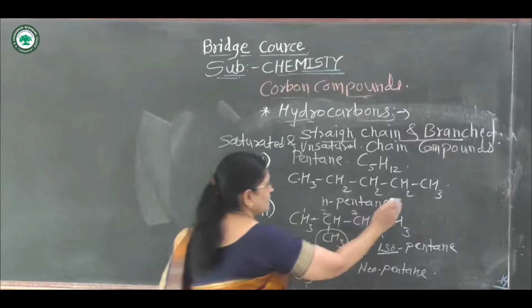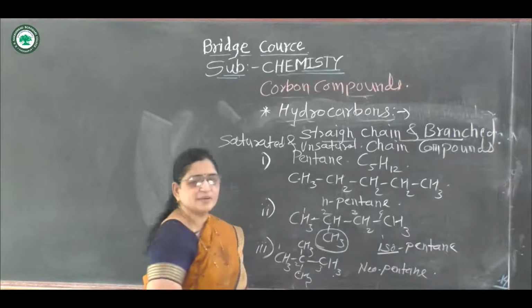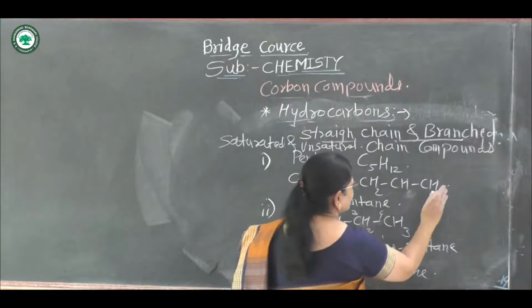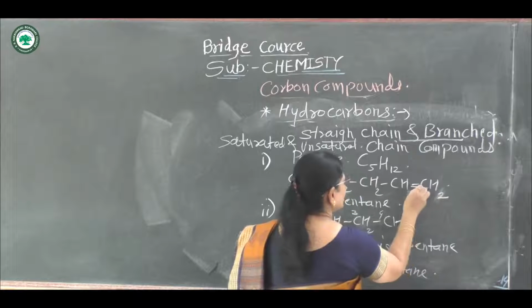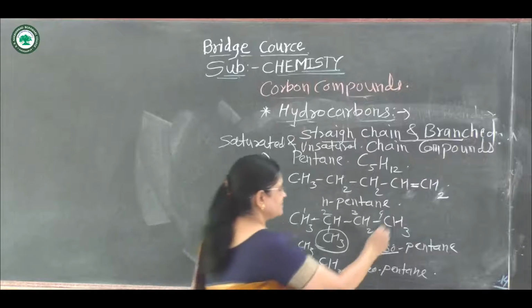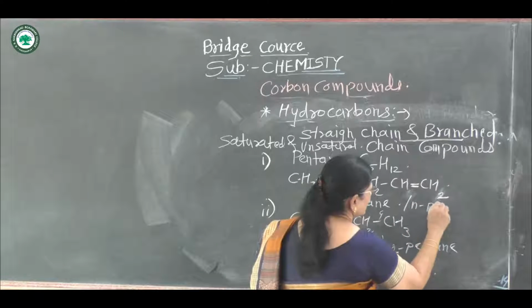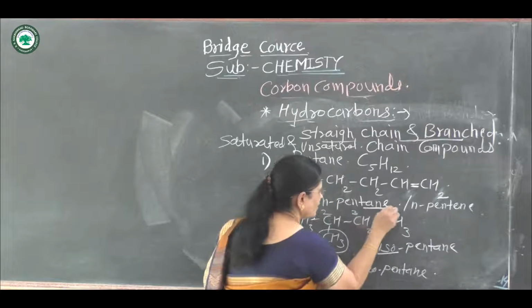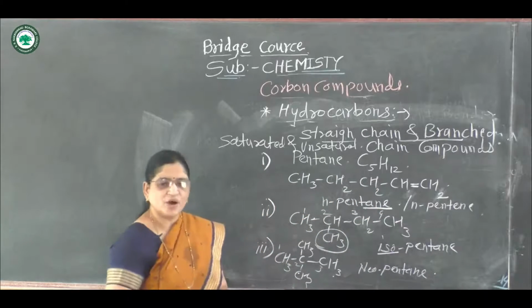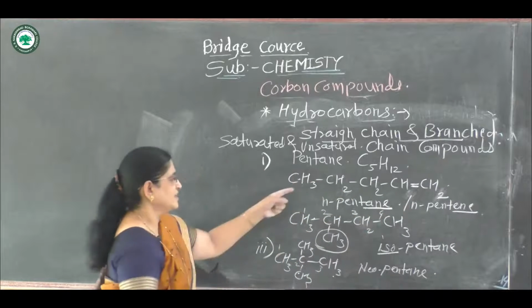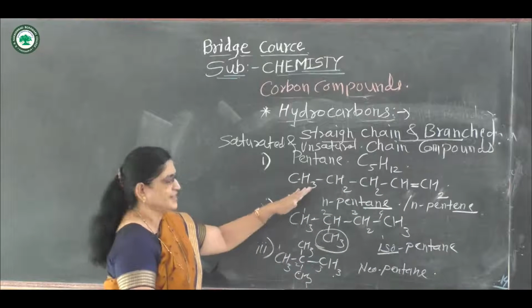If there is a carbon-carbon double bond between two carbon atoms, here CH and here CH2, with a carbon-carbon double bond, it is called n-pentene. By replacing the ane of the alkane with ene, it is called n-pentene. This is an unsaturated compound.